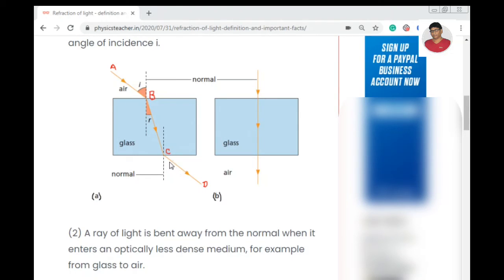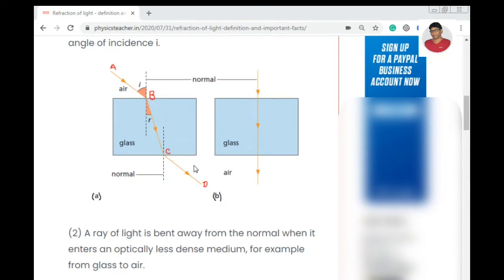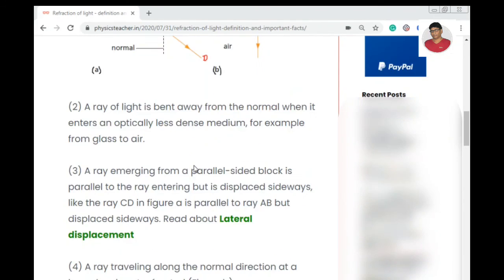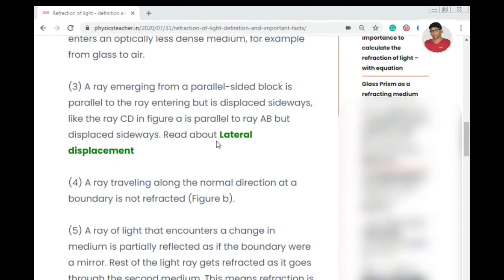The direction of the incident ray and the direction of this emergent ray are the same, but there is a lateral displacement. If the glass block was not there, then it would move along this line. But now it is coming out along this line, so there is a lateral displacement. We will discuss this lateral displacement in a separate video. So you just get the term here, the lateral displacement.